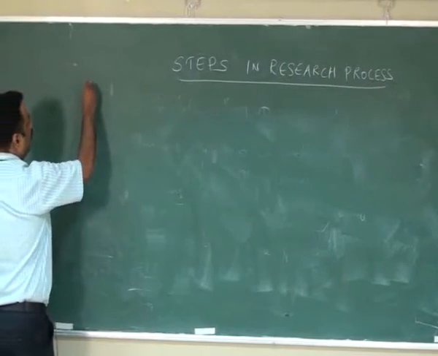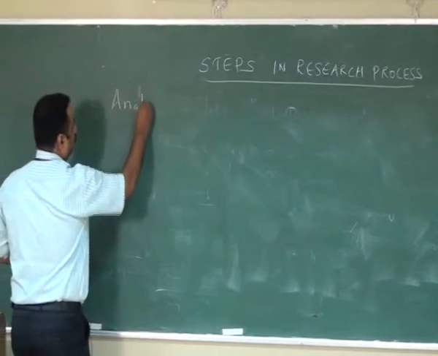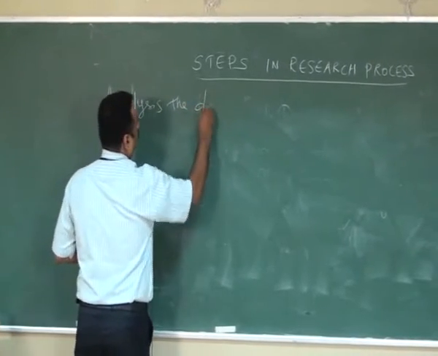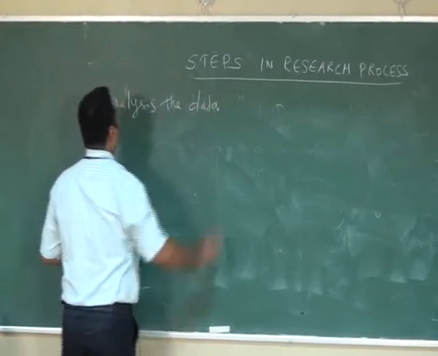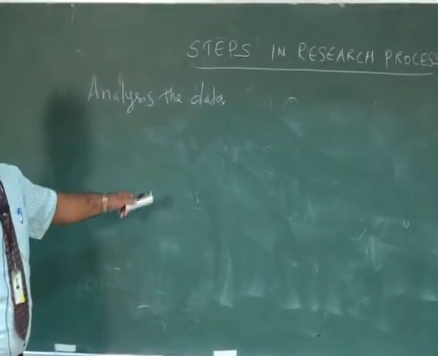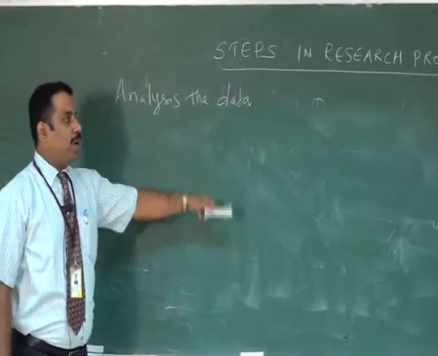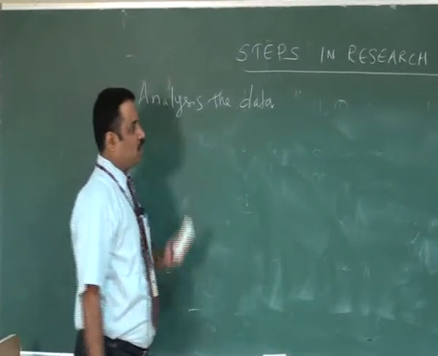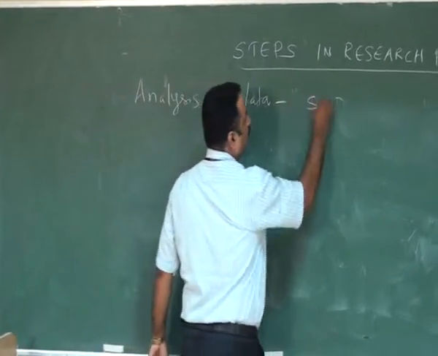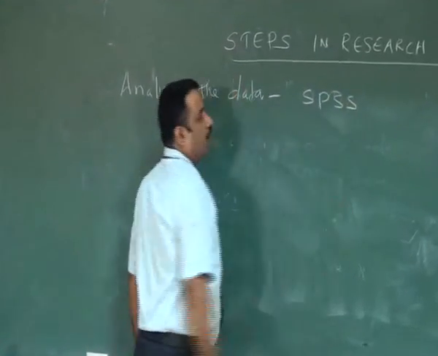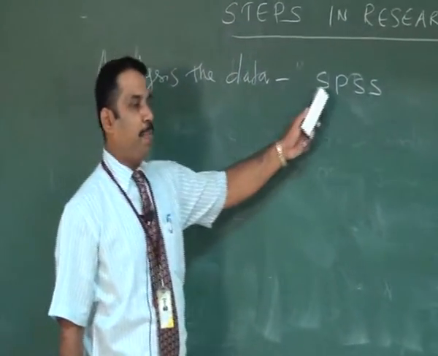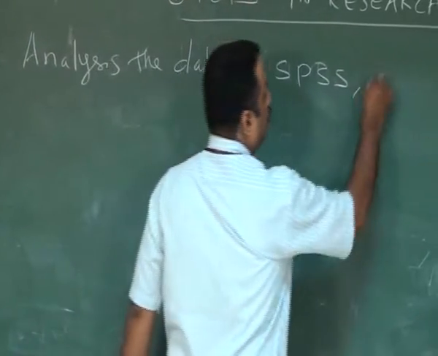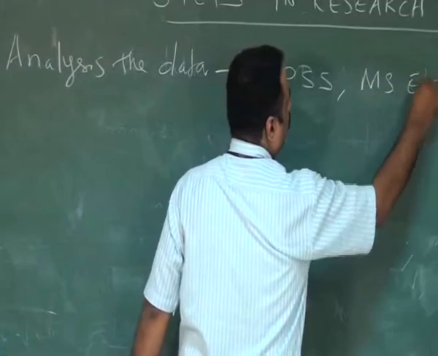The next step is to analyze the data. So after collecting the data through different methods, the data are going to be analyzed using SPSS, Statistical Package for Social Science, or using the MS Excel method.